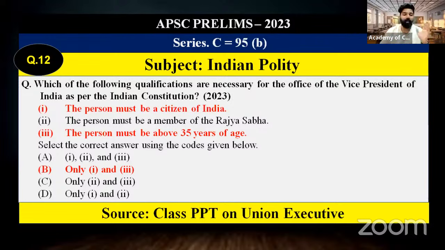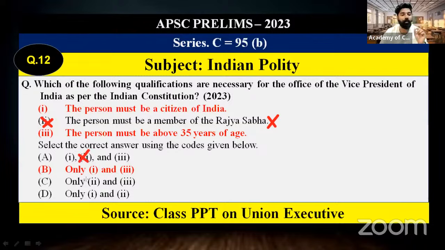By knowing the fact that he was the governor of West Bengal, you know he was not a member of Rajya Sabha. So even with that knowledge of the current affair, you can easily eliminate it: a person must be a member of Rajya Sabha is not a necessary qualification to become the Vice President of India. So the correct answer will be 1 and 3. That is, 2 is wrong.